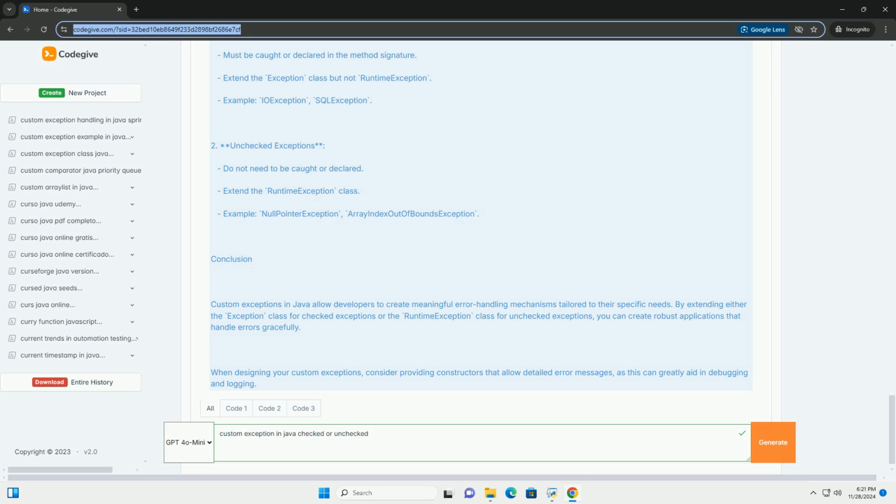Conclusion. Custom exceptions in Java allow developers to create meaningful error handling mechanisms tailored to their specific needs. By extending either the Exception class for checked exceptions or the RuntimeException class for unchecked exceptions, you can create robust applications that handle errors gracefully. When designing your custom exceptions, consider providing constructors that allow detailed error messages, as this can greatly aid in debugging and logging.